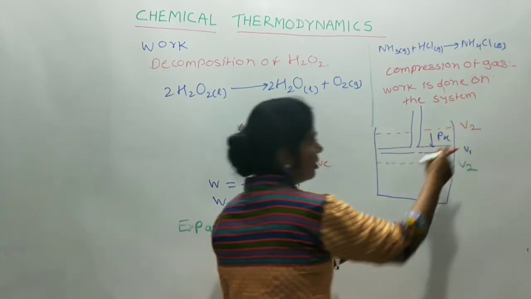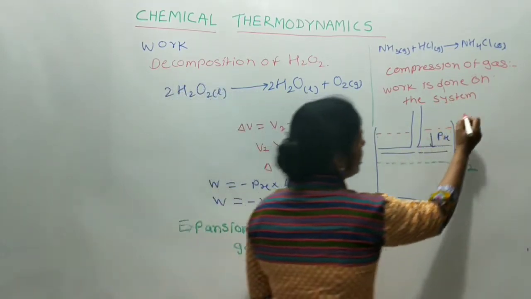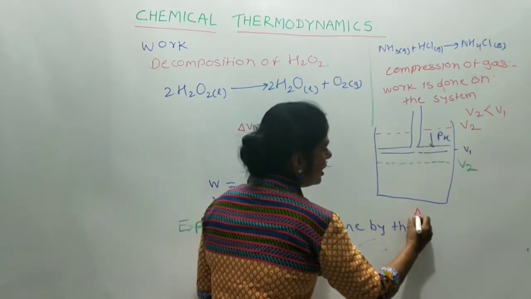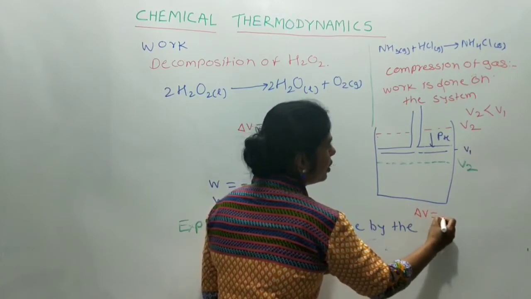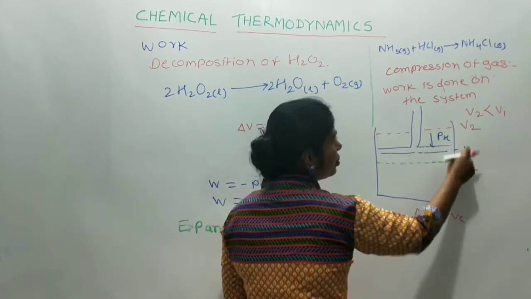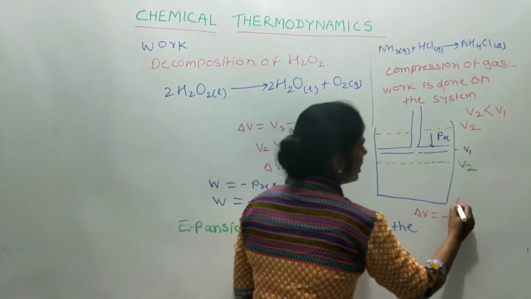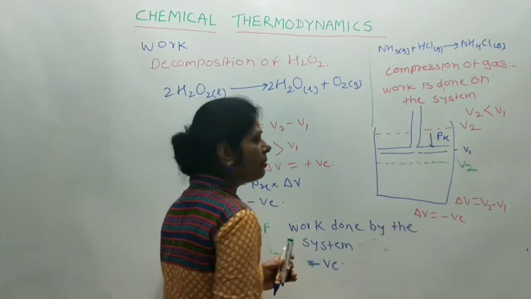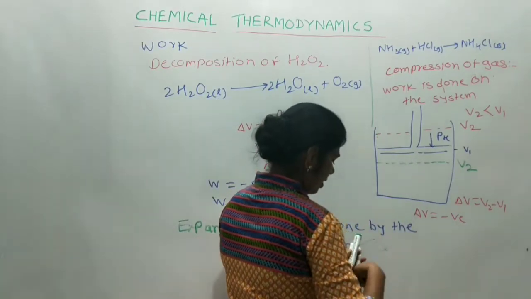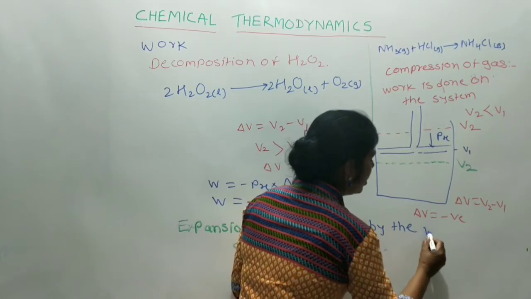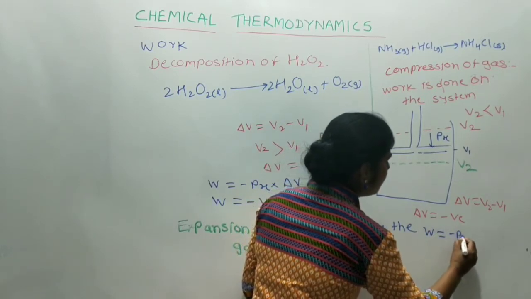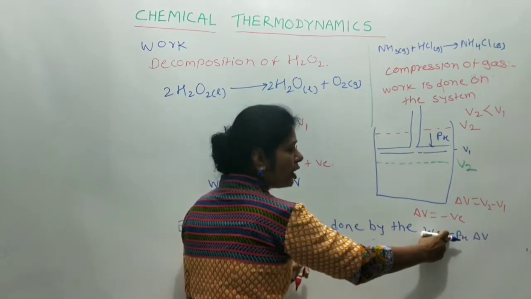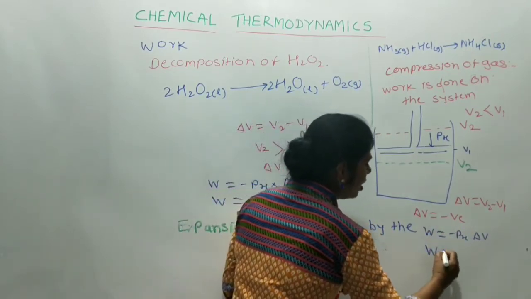Now V2 is less than V1. We know that ΔV = V2 - V1, and therefore ΔV is negative. The expression for the work is W = -Pex ΔV. As ΔV is negative, negative times negative becomes positive.